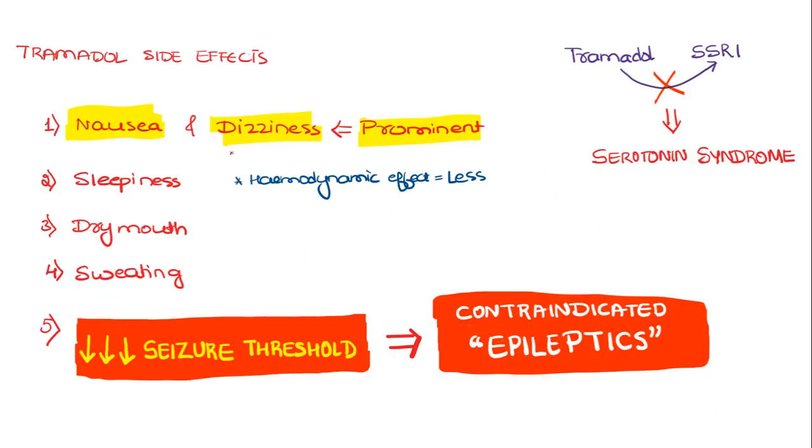Coming to the side effects associated with tramadol, as we know it is a well tolerated drug. The prominent side effects will be nausea and dizziness, and apart from this it can cause sleepiness, dry mouth, and sweating. Very important, it reduces the seizure threshold, so thereby it can increase the risk of convulsion. So the use of tramadol is contraindicated in epileptics. And also when tramadol is used along with SSRIs, since it can increase serotonin release and inhibit serotonin reuptake, it can lead to serotonin syndrome.